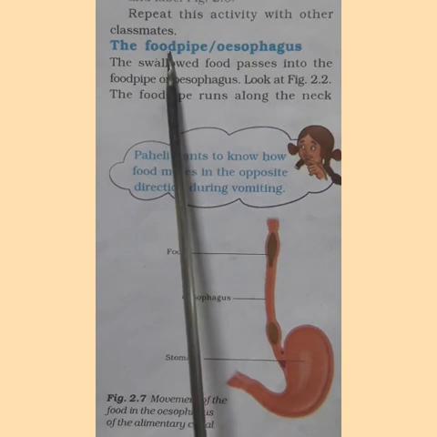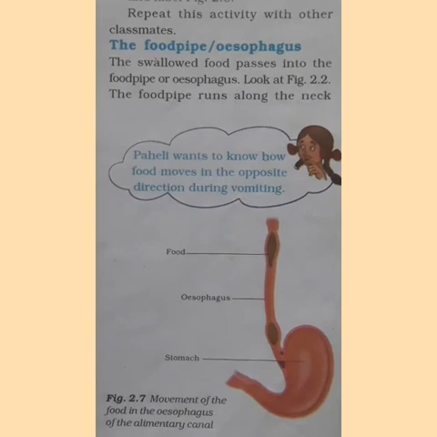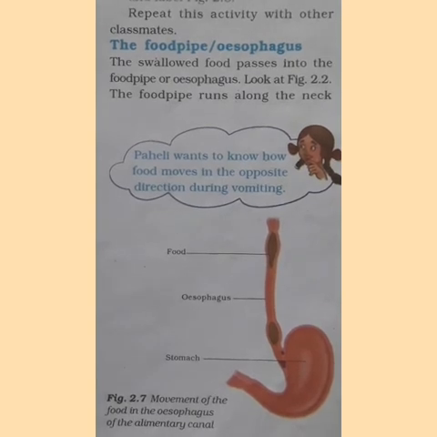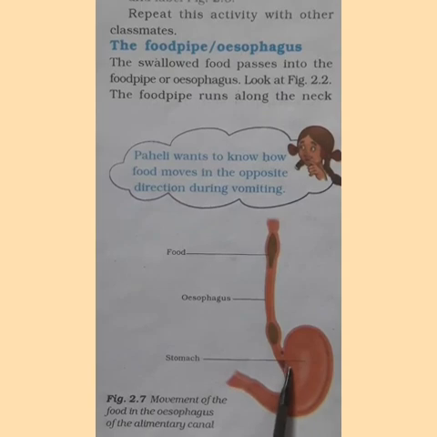Coming to the food pipe or esophagus. The swallowed food passes into the food pipe or esophagus. The food pipe runs along the neck to the chest cavity and enters the stomach. Can you see the food particles entering into the stomach?